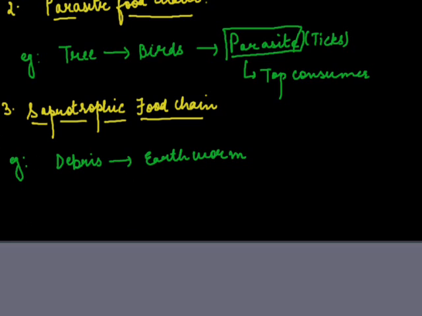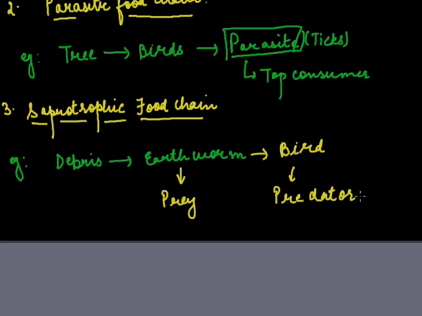Now there is a variation in this type of food chain. Suppose this earthworm is then further eaten by a bird. Then the earthworm here becomes a prey and the bird is the predator. So this is converted into a predator type of food chain. Till here, if it stops here, it is a saprotrophic food chain. But if it continues, then it is a predator type of food chain.